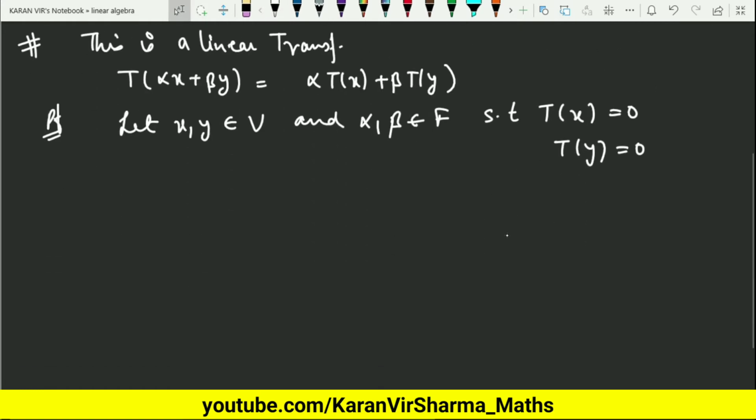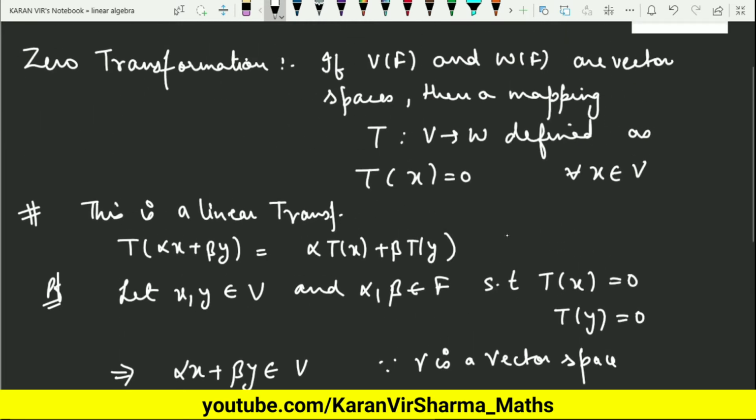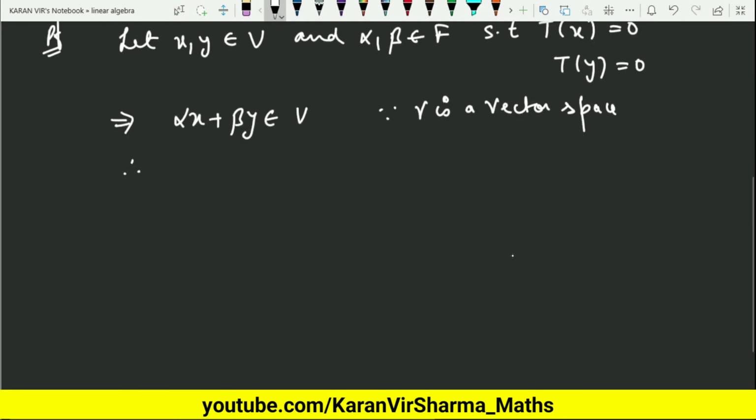Okay? Now what does this imply? If x and y belong to V, I can say alpha x plus beta y will also belong to V. Why? Because V is a vector space. So now I apply T on this. Now this is an element of V. By the definition of zero transformation, any element from V, its output will always be 0. So it means T of alpha x plus beta y is 0. Further, I can write this as alpha times 0 plus beta times 0.